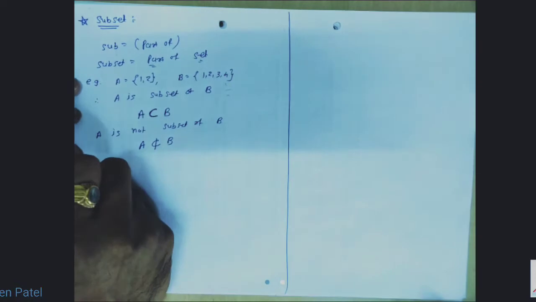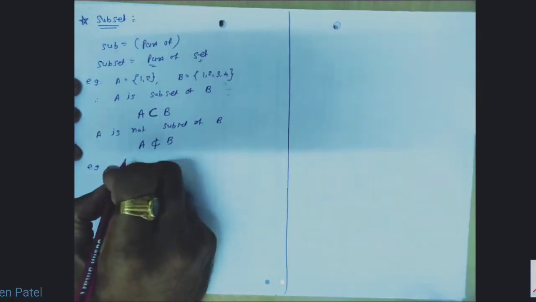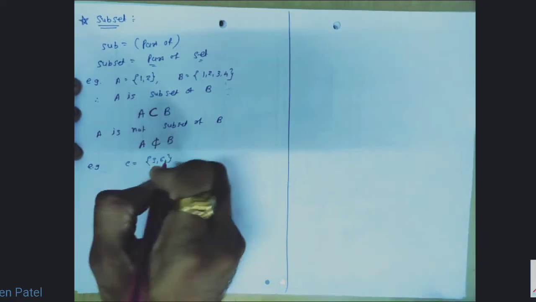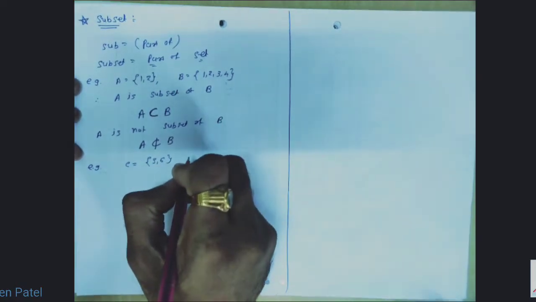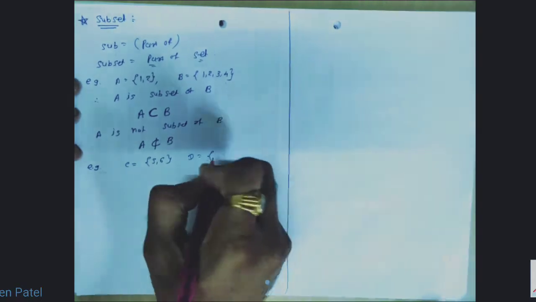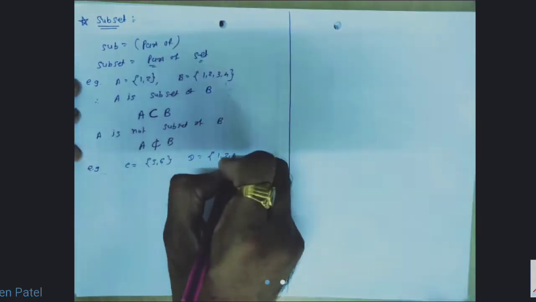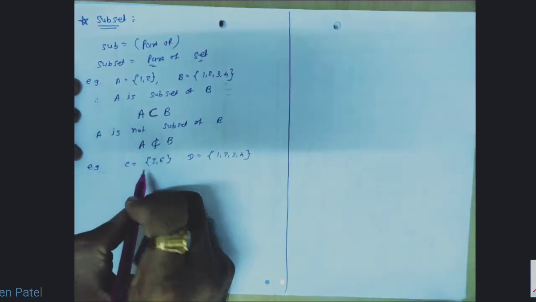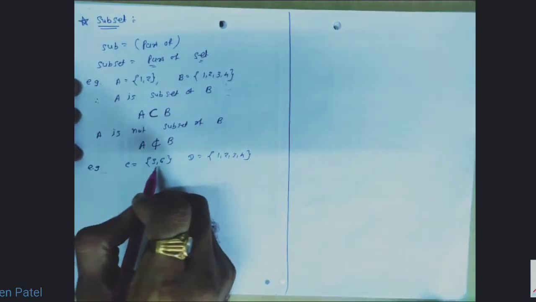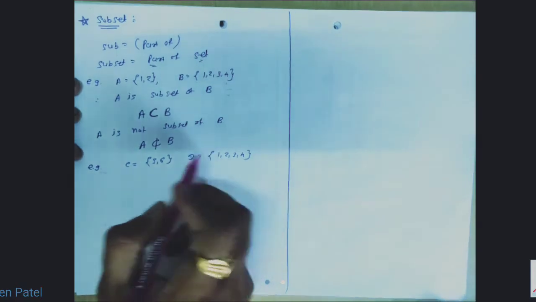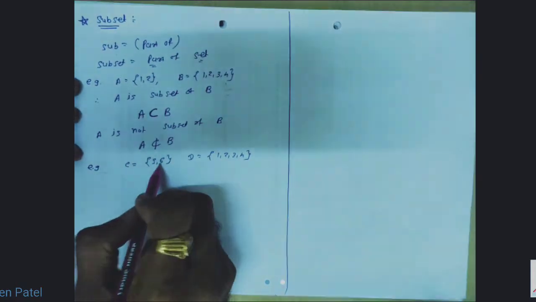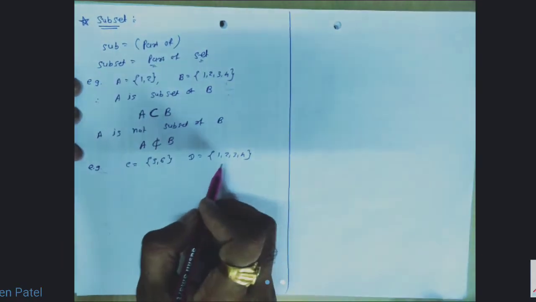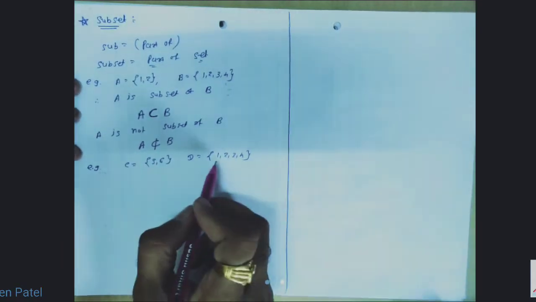For example, if we consider set C. Set C elements are 5, 6, and elements of set D are 1, 2, 3, 4. So here we can say that set C is not the part of set D. All the elements of C are not the elements of set D. Here elements of C are 5 and 6. So here 5 and 6 are not the elements of set D. So set C is not part of set D.